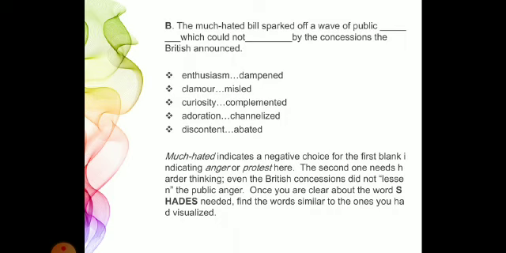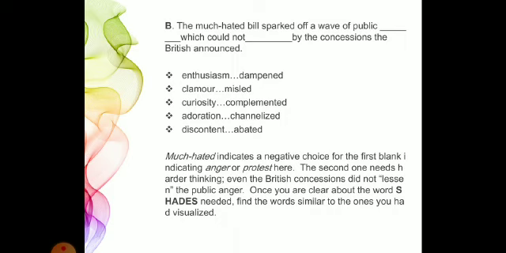Now let us put this word in the sentence. The much hated bill sparked off a wave of public discontent. Yes, people were not satisfied. They were not affectionate towards it. So here the correct answer will be discontent. Let's see the second part. Abated. What does that mean? To abate means to become less. To lessen something. Decrease kar dena. Kam kar dena kisi cheez ko.